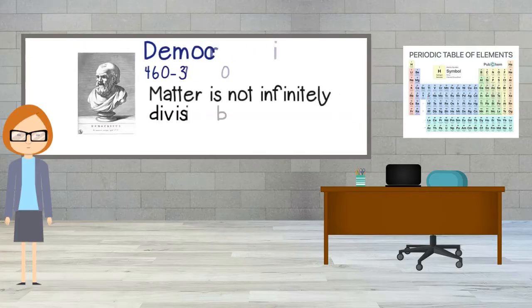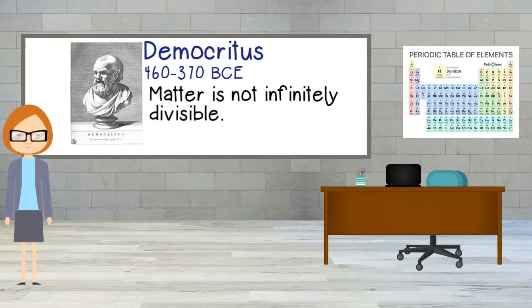The concept of the atom dates back to around 400 BCE. Democritus was the first person to pose the idea that matter was not infinitely divisible. In other words, Democritus posited that matter could not always be broken down into smaller parts. At some level, matter was indivisible. Democritus called this matter that could no longer be divided atomos. This is where we get the word atom.